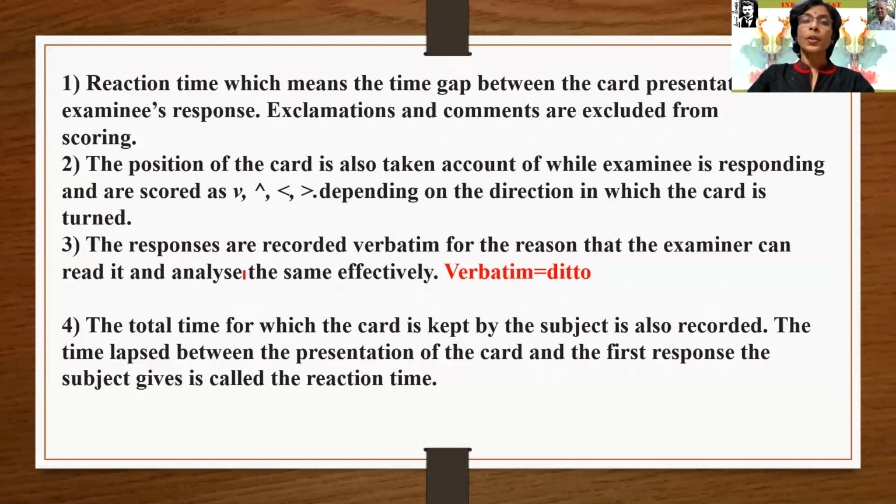Okay, the responses are recorded verbatim. The word is very important. Verbatim means ditto. Whatever is told by the client, in the same words, it is recorded. No explanation or elaborated writing will be there by the psychologist or the examiner.